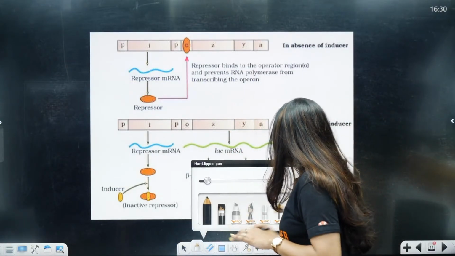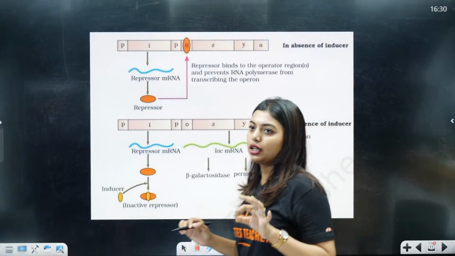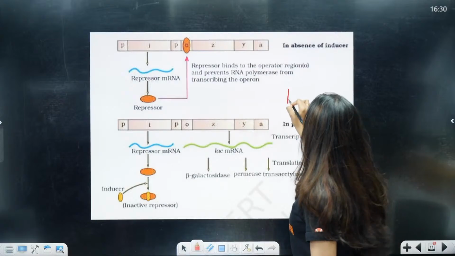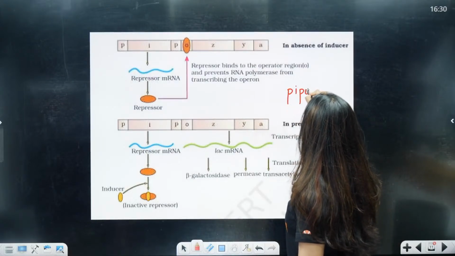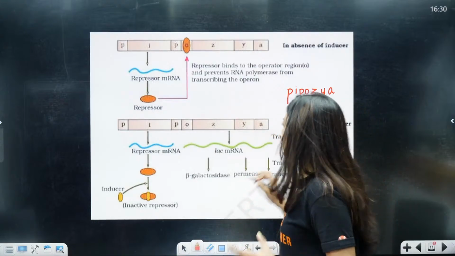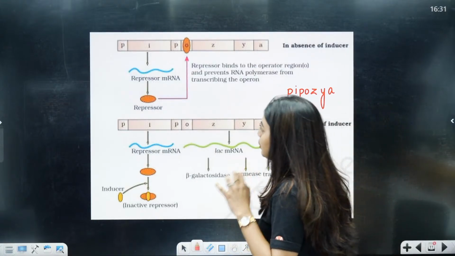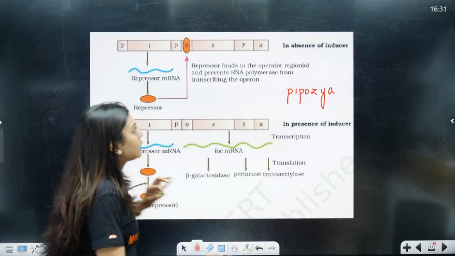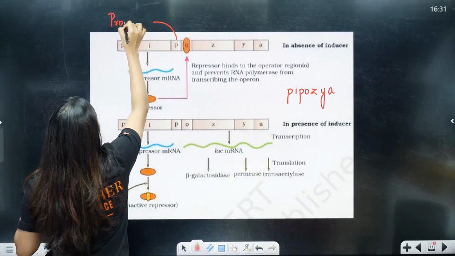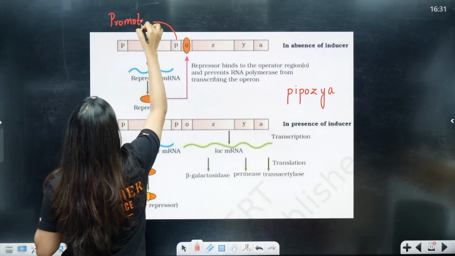Okay, look at the diagram carefully. I'm going to explain every single portion. How are you going to remember this? You're going to remember it as Pippo ZYA. Pippo ZYA is the person's name. Now, in that, what have they told? They have told that this P is going to be your promoter, okay, promoter.